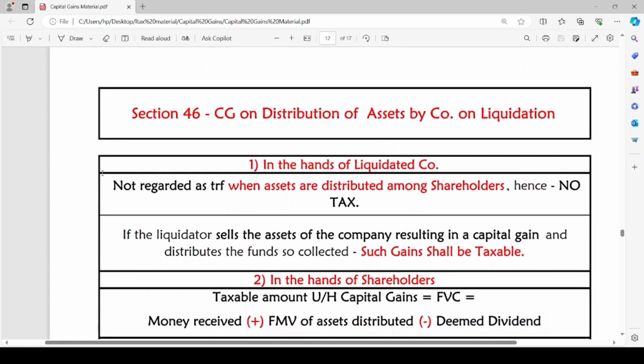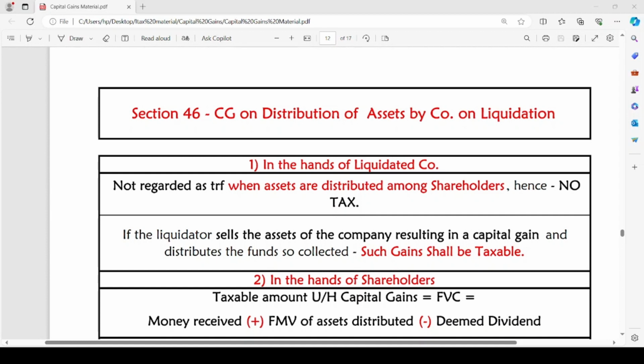Now let us head to the next section, section 46. We have completed discussing how the capital gains are computed. From the computation of capital gains, we have come across terms like cost of acquisition, cost of improvement, and what is indexation and how it will be affected.